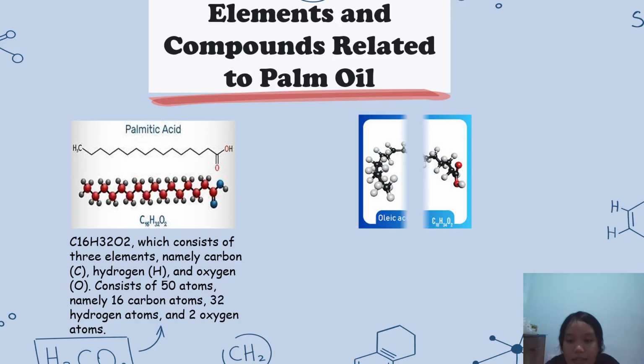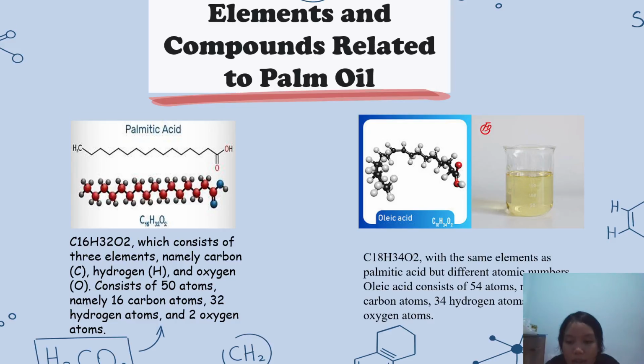The second is oleic acid, with the same elements as palmitic acid but different atomic numbers. Oleic acid consists of 54 atoms, namely 18 carbon atoms, 34 hydrogen atoms, and 2 oxygen atoms.